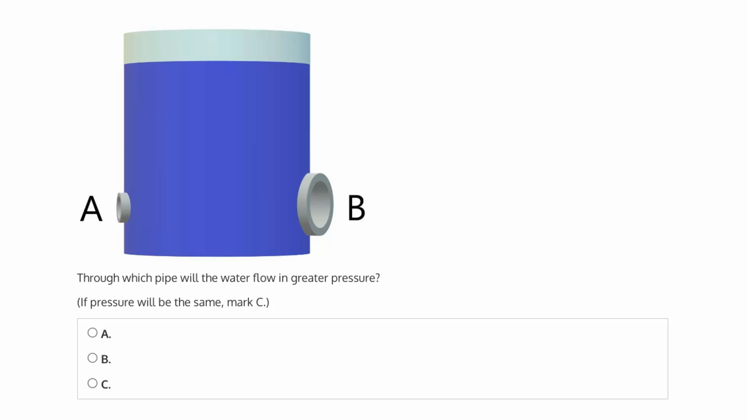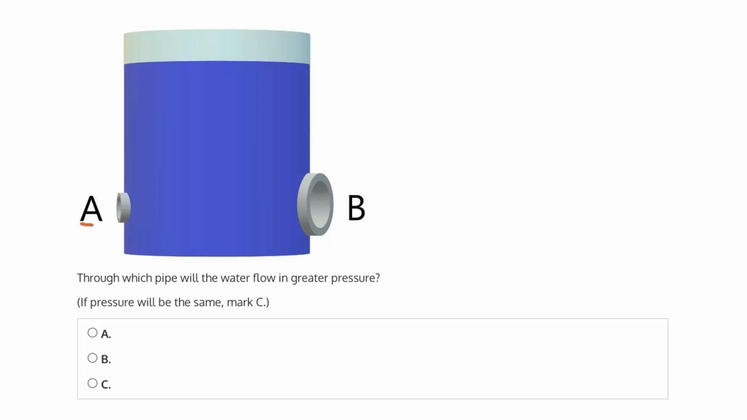This question says, through which pipe will the water flow in greater pressure? Is it pipe A, the smaller pipe on the left, pipe B, the larger pipe on the right, or if pressure will be the same, then mark C.